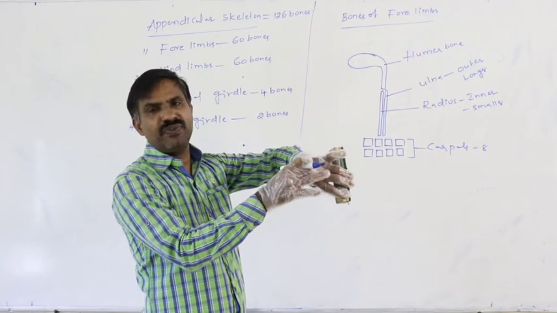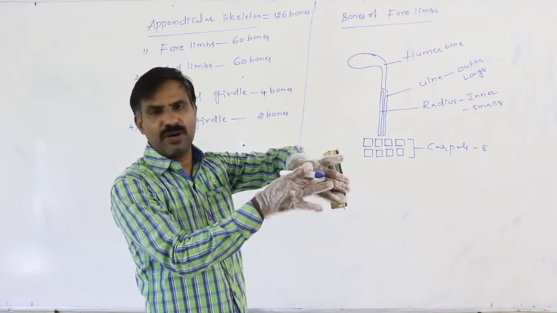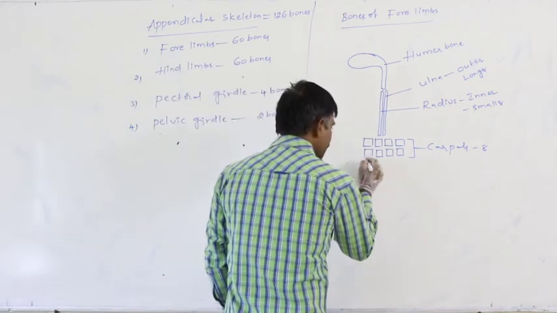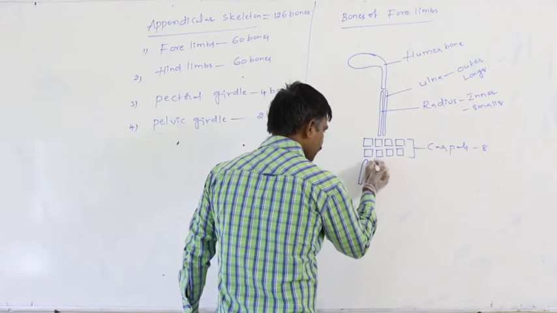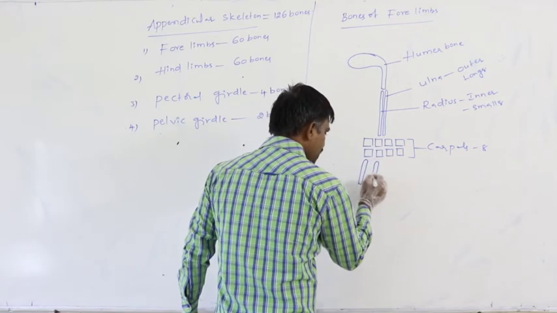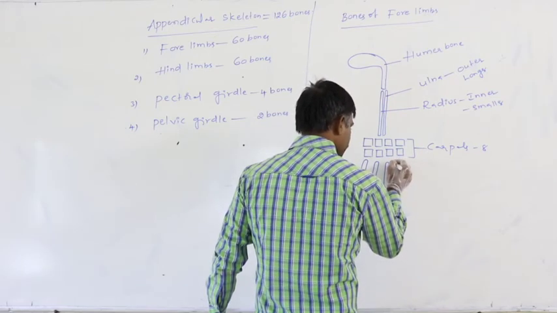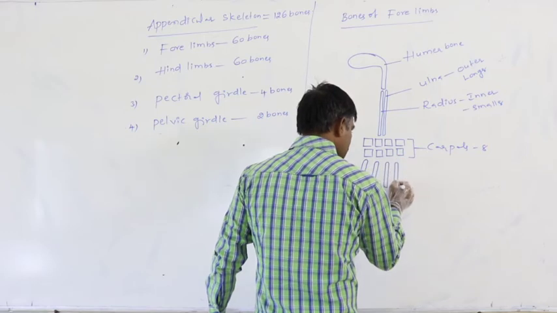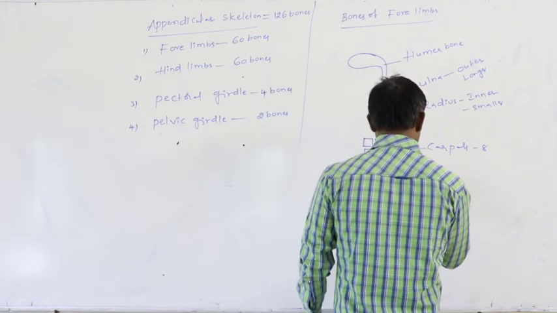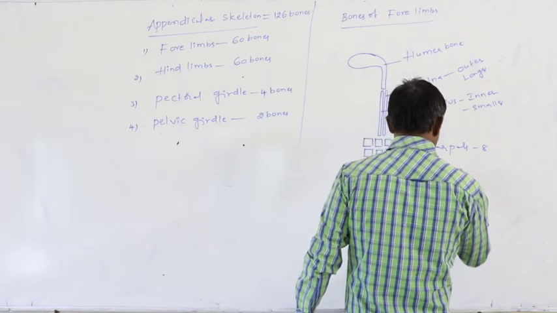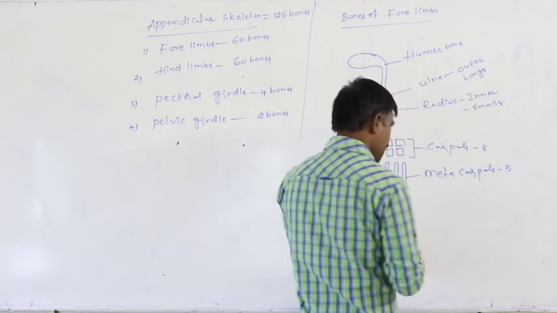Again, this is said to be the fore palm. This is the wrist, this is the palm. In the palm, 5 bones are present. These 5 bones are said to be the metacarpals. They are 5 in number.